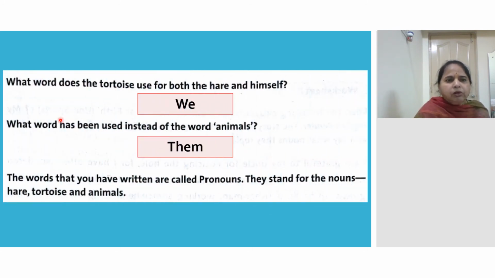Coming to next. Now, what word does the tortoise use for both the hare and himself? We. What word? We means both together. The word has been used instead of the word animals. For all the animals, what is used? Them. Use a small t, children. Them. Got it? Next. The words that you have written are called pronouns. They stand for the nouns hare, tortoise and animals. Are you understanding? In the same way you should do for the coming worksheets. Okay.